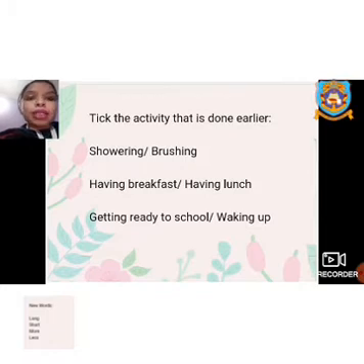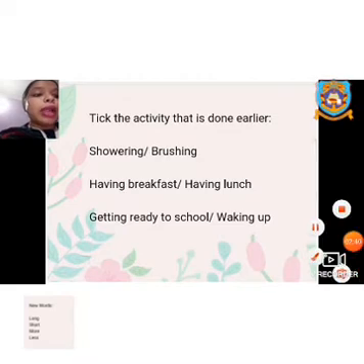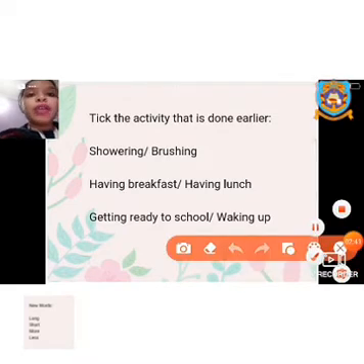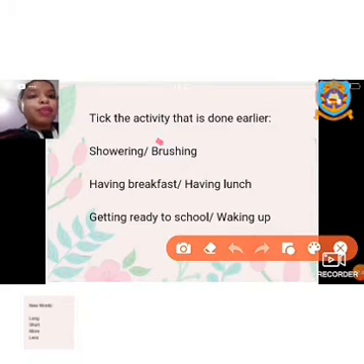Now based on all the things that we have learned in the last class, here I have taken 3 questions, and we have to choose which one we do first. Tick the activity that is done earlier: showering or brushing. That means you brush first. You wake up, you brush your teeth, and afterwards you take your shower or have your breakfast.